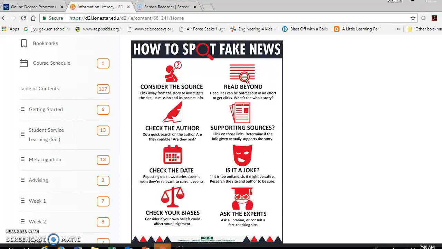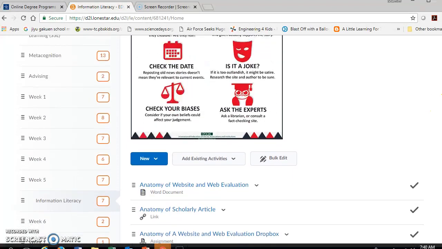Check the author. If it's a website, if it's a book, it's different. But if it's a website, because the majority of individuals today are getting their news there. In fact, the statistics say about 75% are getting their news off social media, which makes it even harder to spot whether the news is fake or not. So you need to check the author, search the author up. Is the author credible? Are they real? Are there any supporting sources? What do they provide? Okay, and you can check those sources for validity as well. If there's enough sources, that makes that information more credible.